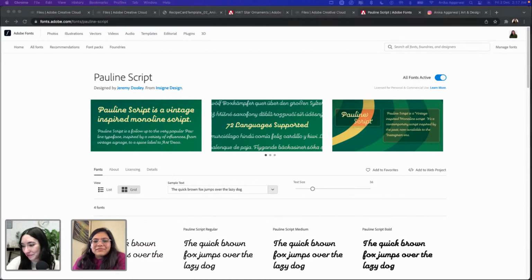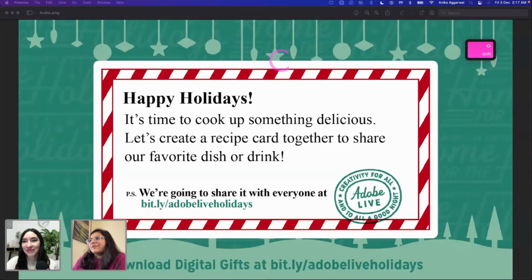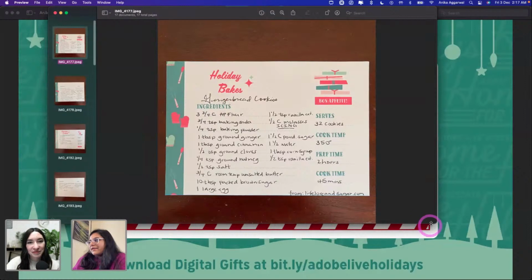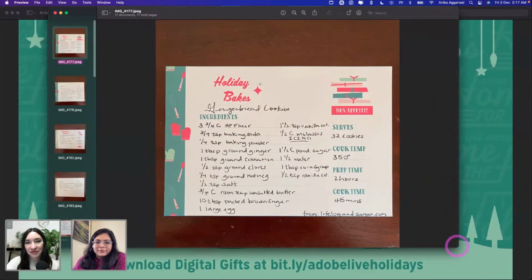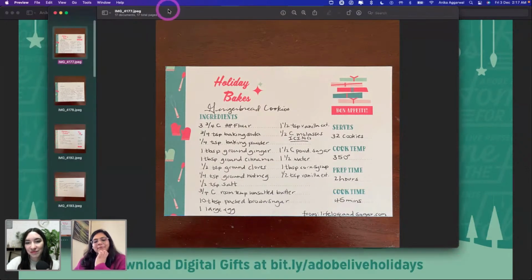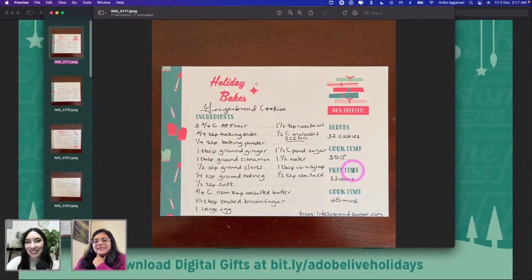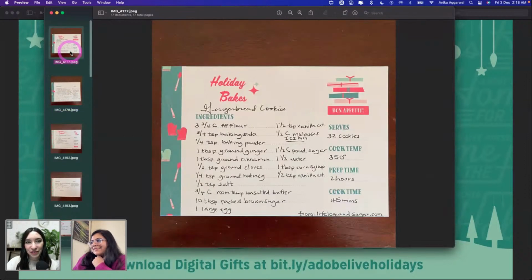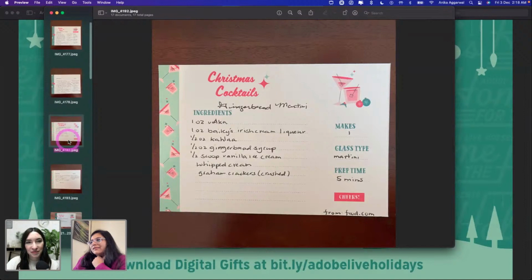All right. So I have a bunch of images that I want to share with you guys. If you don't want to edit, if you're very new to Illustrator and you don't know how to edit it, or it's really hard for you to follow what I'm saying, which shouldn't be the case, but if that's the case, please shoot us a message. If you're just short on time and you want to print it and be ready to go, you have this as an example. You can print the same thing and write all the directions. Beautiful. So that's one, and then there's more.